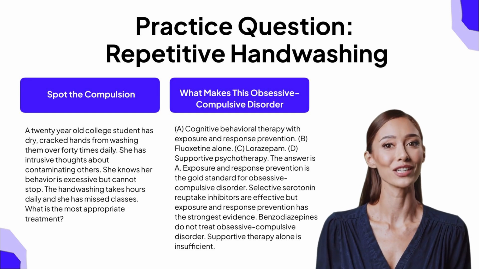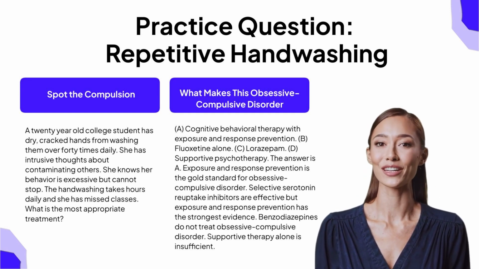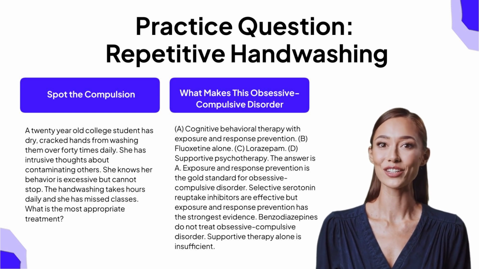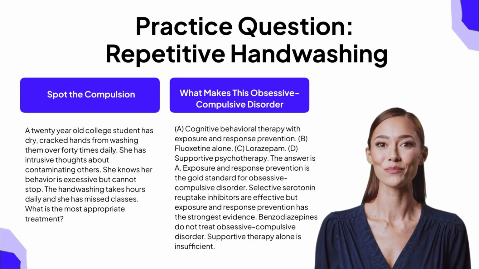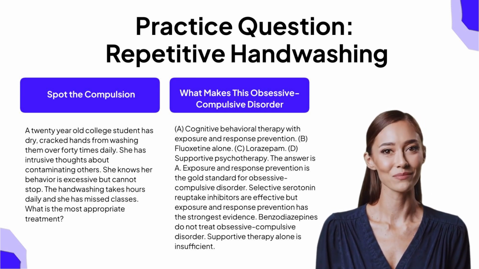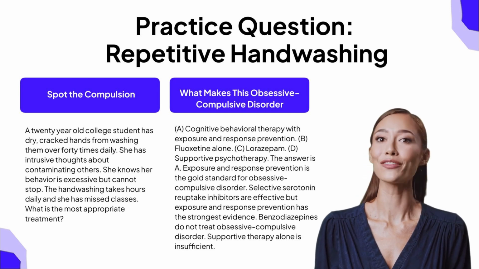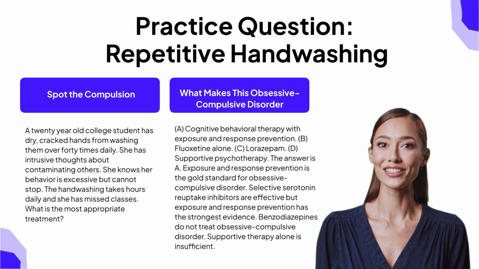Exposure and response prevention is the gold standard treatment for obsessive-compulsive disorder with the strongest evidence base. Selective serotonin reuptake inhibitors like fluoxetine are effective and often used alongside exposure and response prevention. But exposure and response prevention alone has the strongest evidence. Benzodiazepines do not effectively treat obsessive-compulsive disorder. Supportive psychotherapy alone is insufficient for this condition.